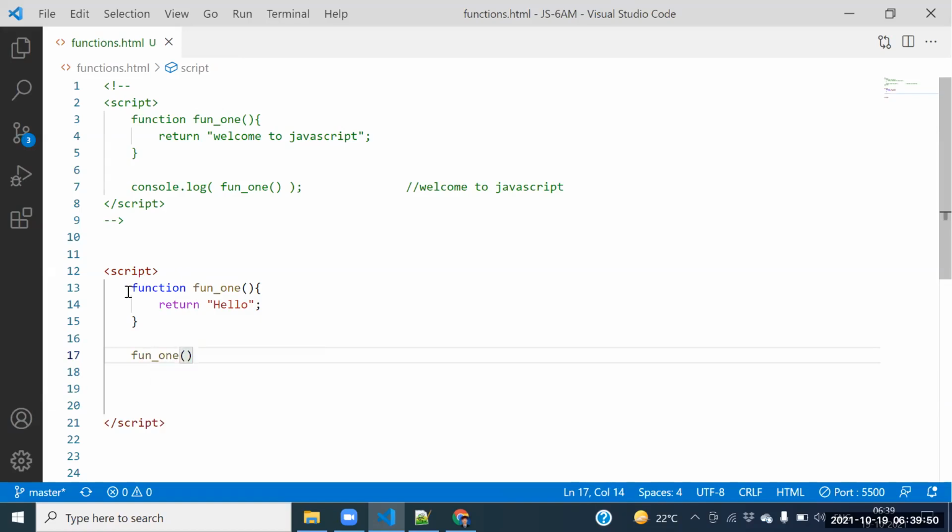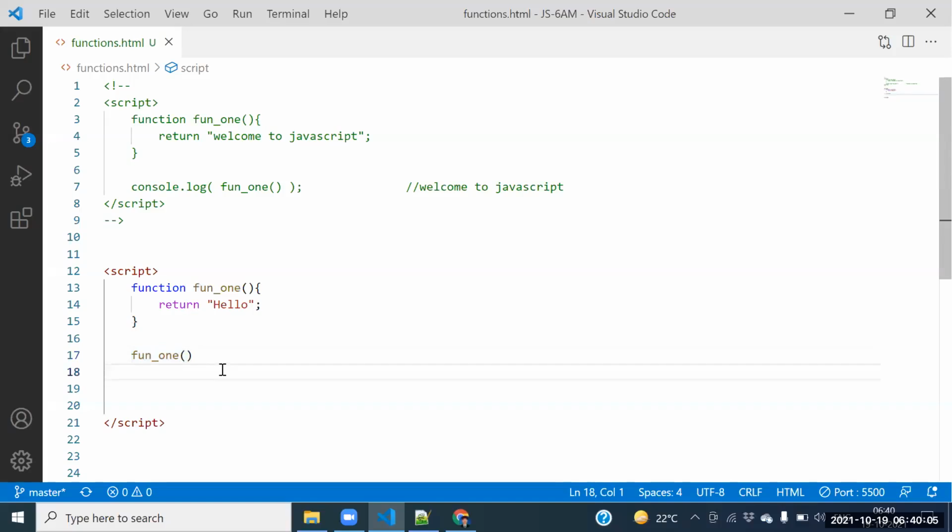So, Manikanta, what do you call this one? Function definition. And this one? Function calling. The first one we can call function definition. The second one we can call the function calling here. Yes or not?